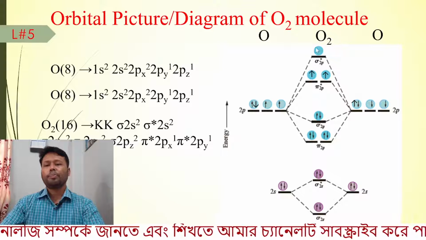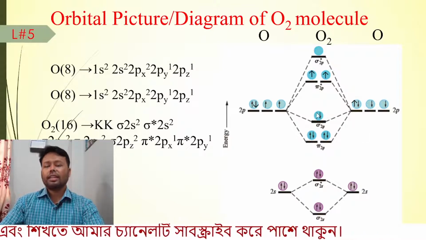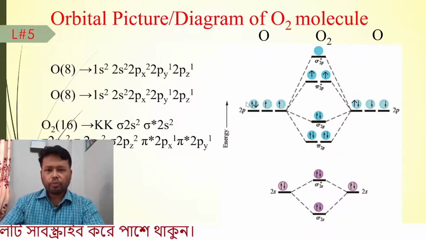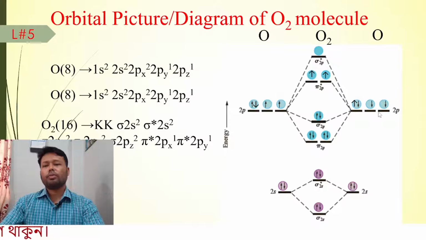So how many electrons are there in the molecular orbital? Here we have 4 electrons in the 2p orbital, and the other oxygen atom also has 4 electrons in the 2p orbital.